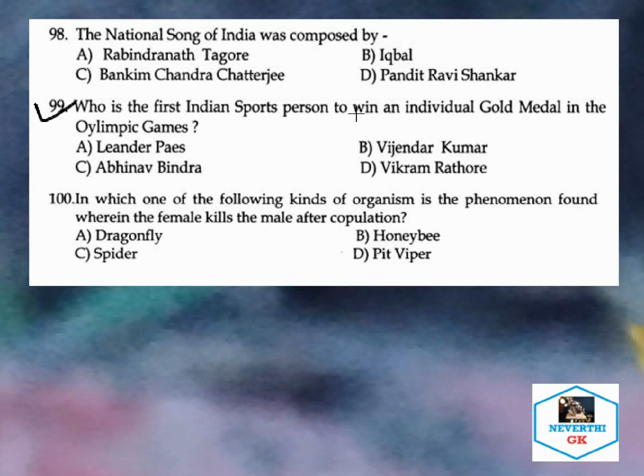Who is the first Indian sportsperson to win an individual gold medal at the Olympic Games? The correct answer is Abhinav Bindra.